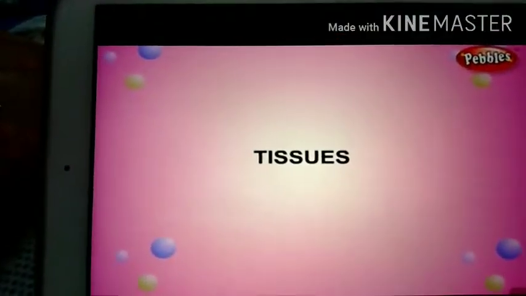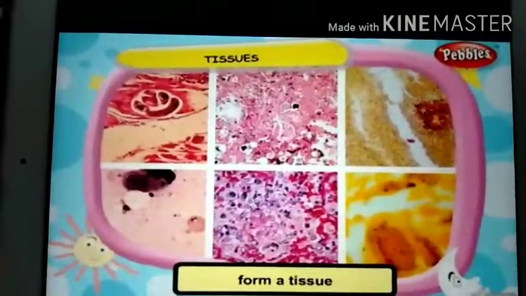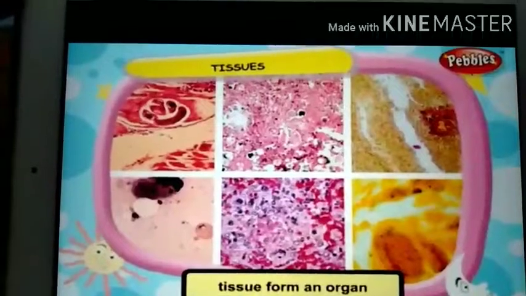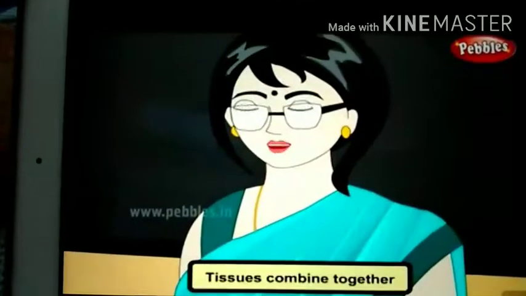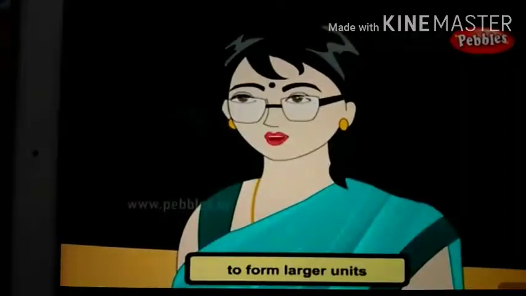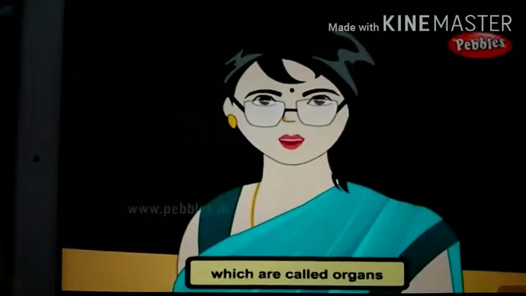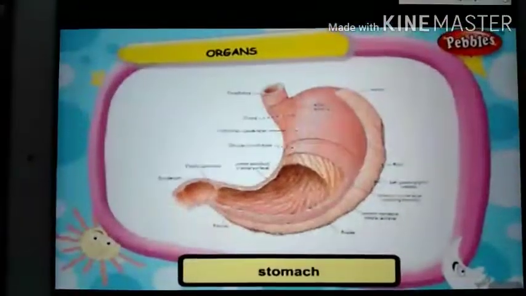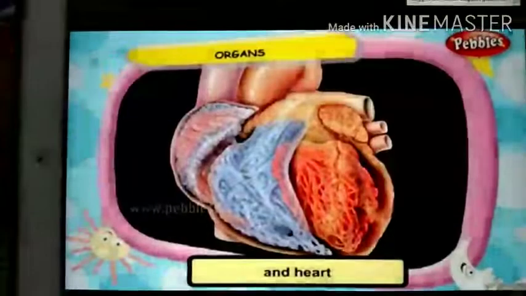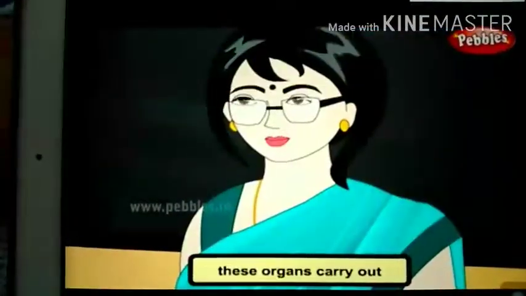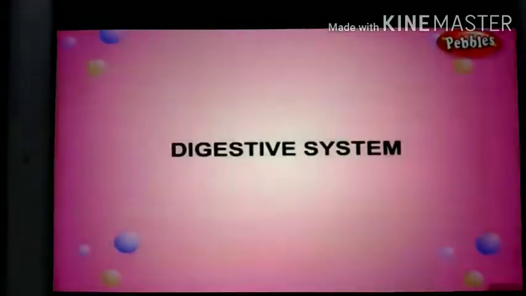Tissues. Cells, when grouped together, form a tissue. Tissue form an organ. Organs. Tissues combine together to form larger units which are called organs. Examples are stomach, intestine, liver, kidney, and heart. These organs carry out various functions inside the body.